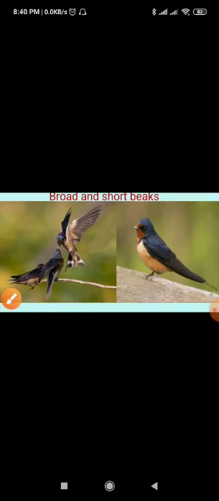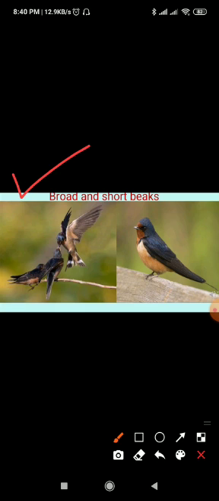Next is broad and short beak. Broad but very short beak. This kind of beak is broad and short and is sticky on the inside. Why sticky? A swallow has a broad and short beak.